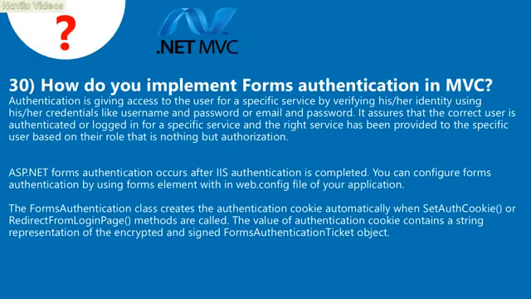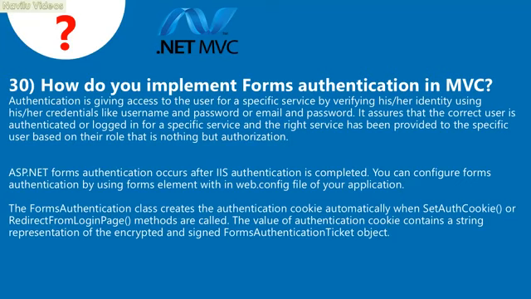30. How do you implement forms authentication in MVC? Authentication is giving access to the user for a specific service by verifying his or her identity using credentials like username and password or email and password. It assures that the correct user is authenticated or logged in for a specific service, and that the right service has been provided to the specific user based on their role, which is nothing but authorization.